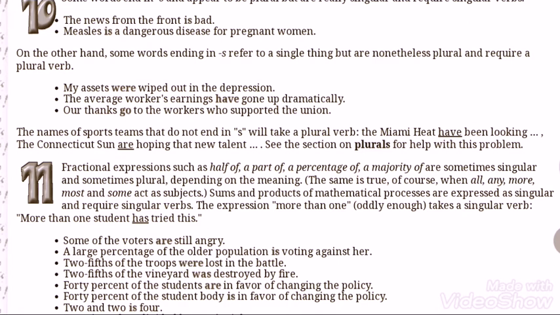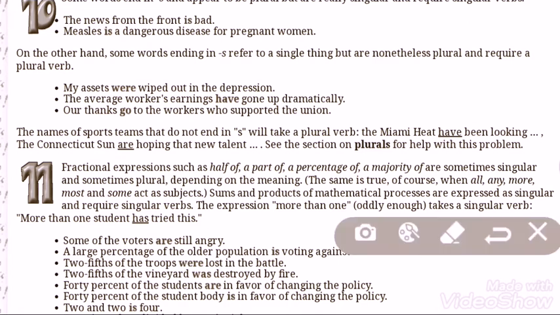So here you see the names of sports teams that don't end in S. For example, Miami Heat, the name of a sports team, have been looking. So here is no S, but it is taking the verb have.